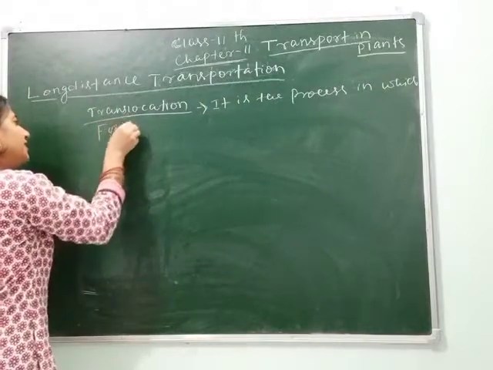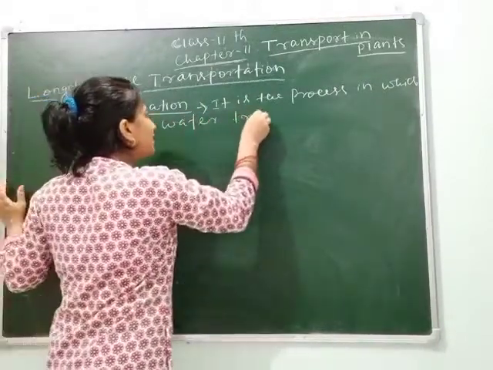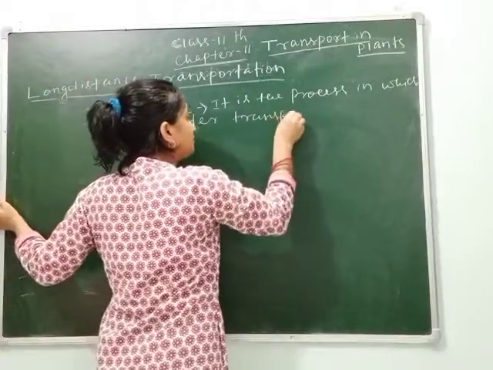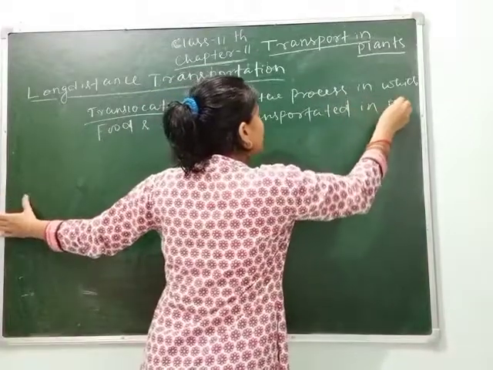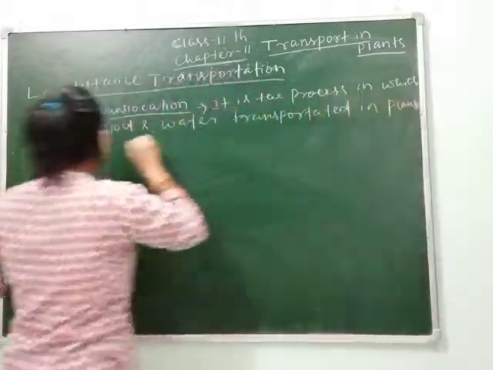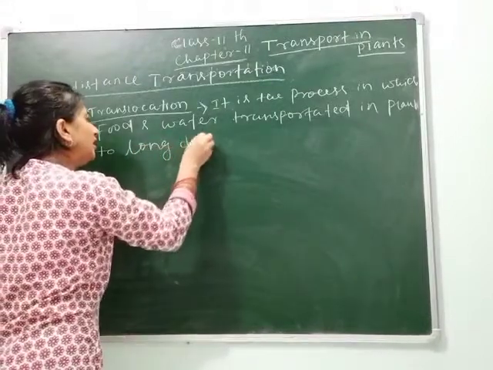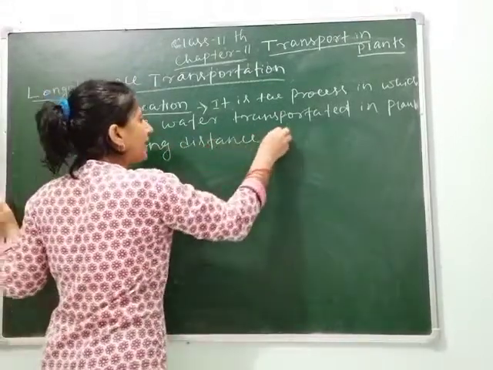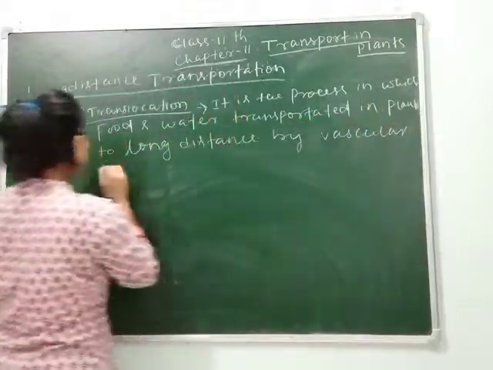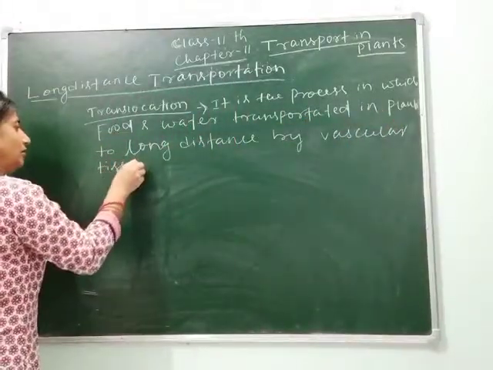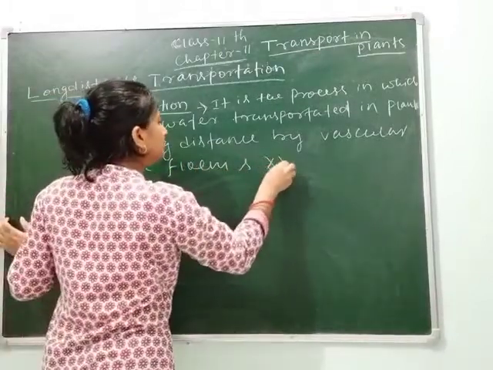food and water are transported in plants to long distance by vascular tissue, phloem and xylem.